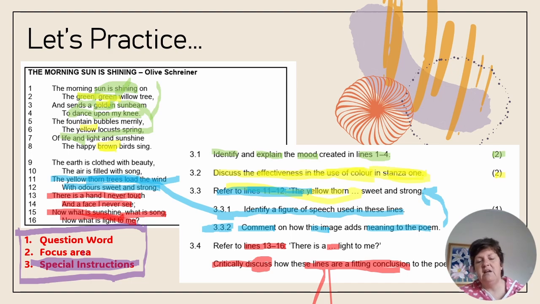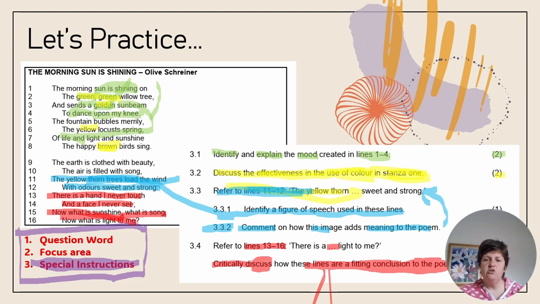3 markers are usually going to have 2 aspects that you need to discuss: diction and imagery, conclusion and the specific lines, conclusion and the context of the poem as a whole, tone and structure, etc. When it's a 3 marker, make sure you discuss 2 focus areas. Okay? 3 marks in English means 2 well-discussed ideas for 3 marks. And then your special instruction, you need to take it back to the holistic message of the poem. All right, so what is the critical message? Why is this a fitting conclusion to the poem?